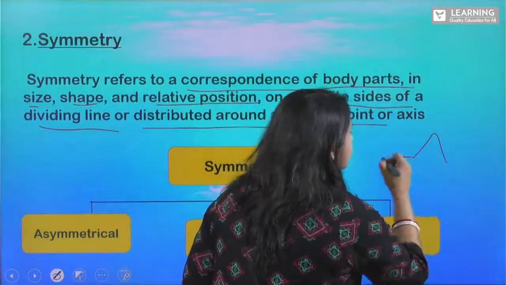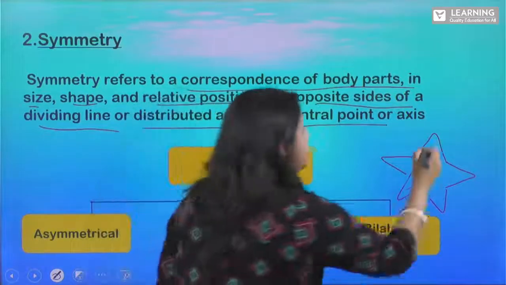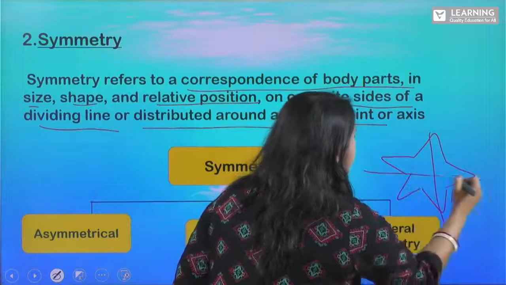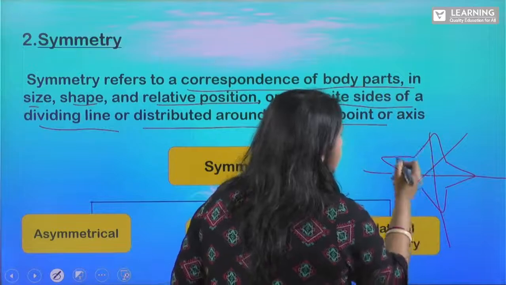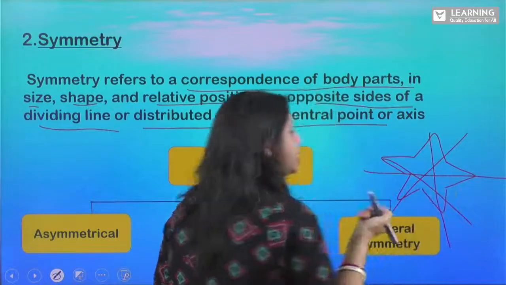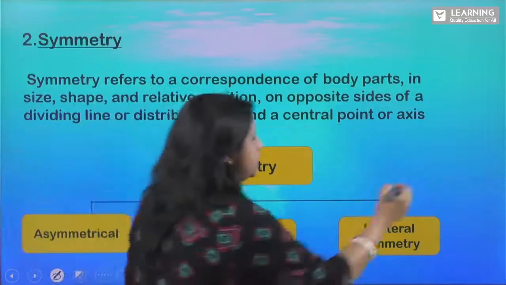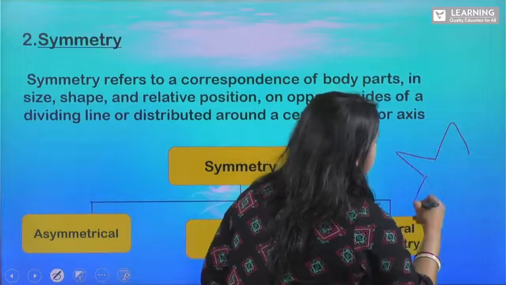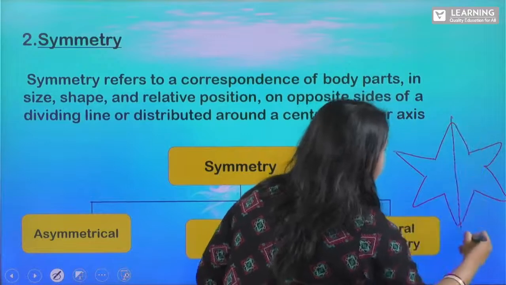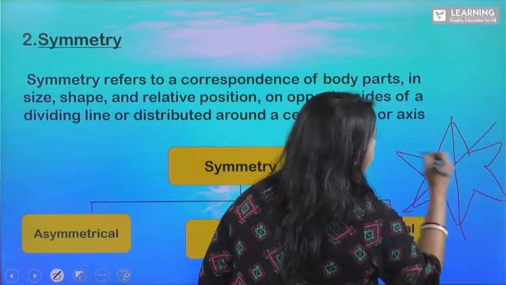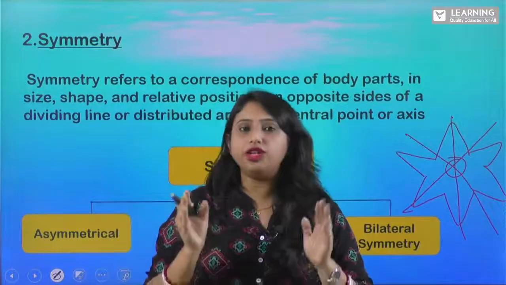Say this is a starfish, let's say, right? When we are dividing the starfish, we can divide it exactly, right? We can divide it from this side also, from this side also, right? So it is exactly passing through the center. So when you are dividing it, it is passing through a radius, isn't it? It is passing through a center. So we can divide it and we will get the exact segments.